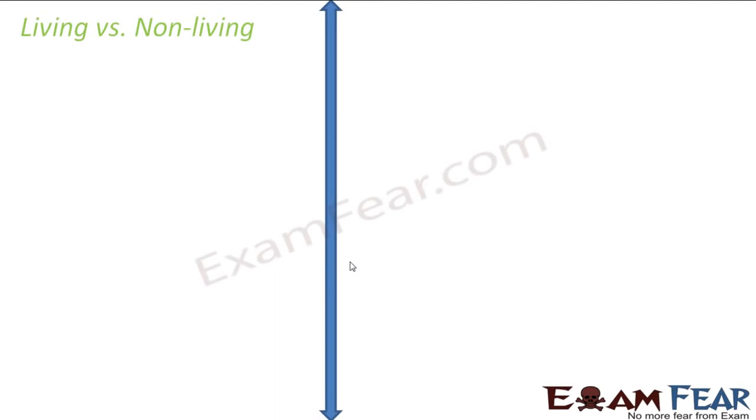When I talk about life, when I talk about life forms or living organisms, we should first know what is life. What are the things that actually tell us that something is living and something is non-living? So how do we distinguish between the living and the non-living? Now, a very simple answer that comes out from most of you is, a living thing will be able to move from one place to another. The non-living thing will not be able to.